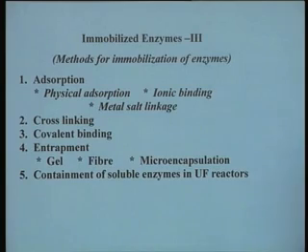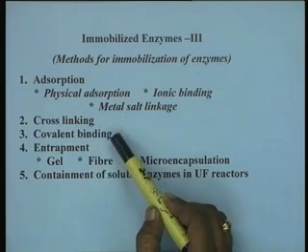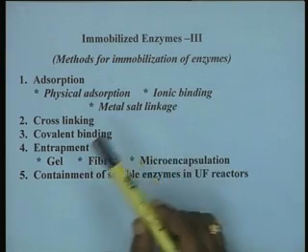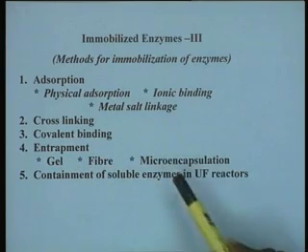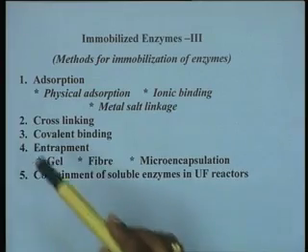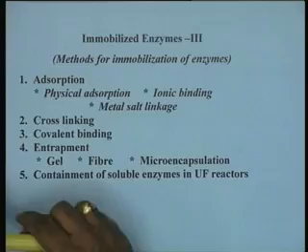The other methods that are known and available for immobilization of enzymes are cross linking, covalent binding, entrapment within a matrix, which could be a gel, a fiber or a microcapsule, and finally, the containment of soluble enzymes in ultrafiltration reactors. There is a whole variety of immobilization methods, out of which we will be talking in a short while about the cross linking methods.